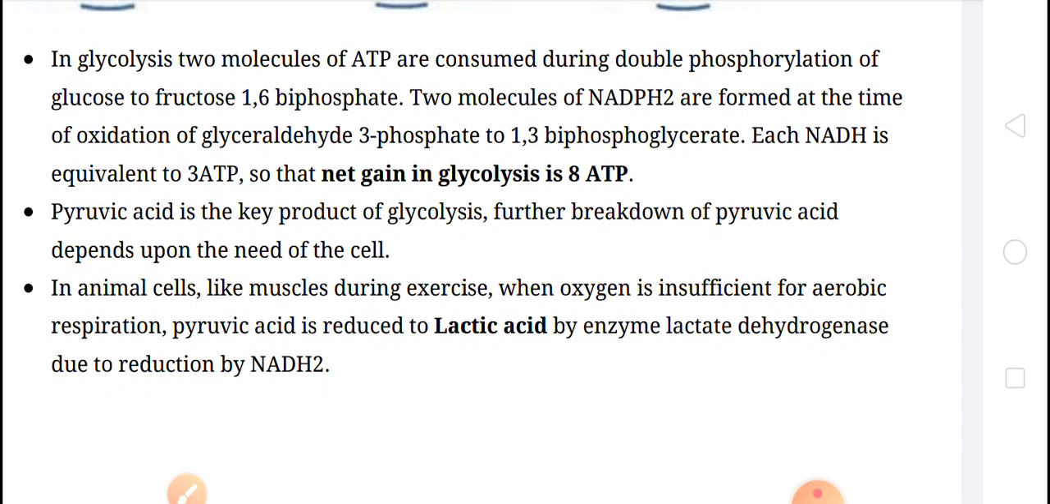Clear children? Now pyruvic acid is a key product of glycolysis. The further breakdown of pyruvic acid depends on the need of the cell. After glycolysis, if oxygen is available in the cell, it goes to the citric acid cycle. If oxygen is not available, then it leads to the fermentation process, which we'll discuss in the next video. Okay, thank you.